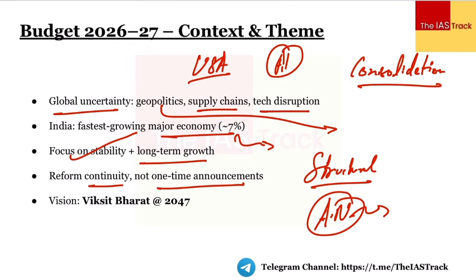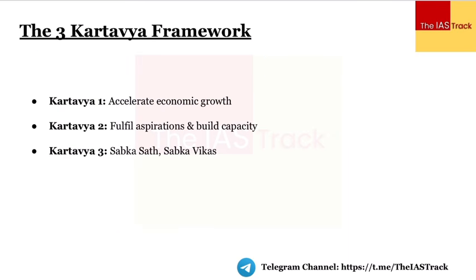Last year there were some shocks, some big announcements with respect to the overall tax structure, the income tax, but this year we haven't seen that. And again, the vision is Viksit Bharat 2047, which is the very objective of the government, to make sure that we become developed by the year 2047, which would mark 100 years of independence. That is the basic framework.